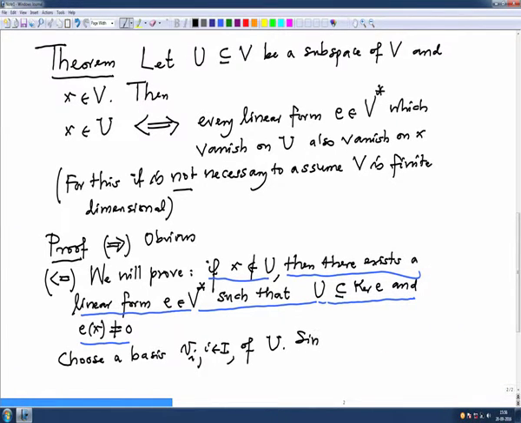Since X is not in U, the Vi's along with X are linearly independent.